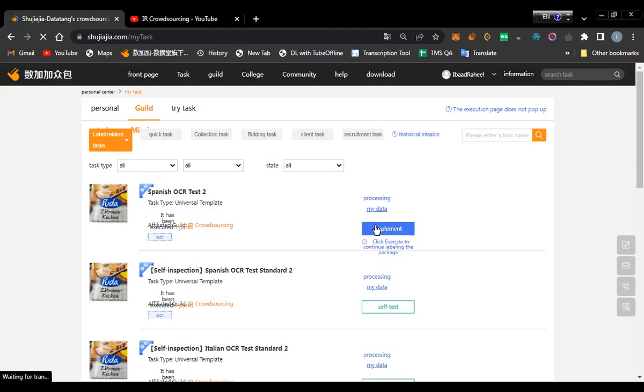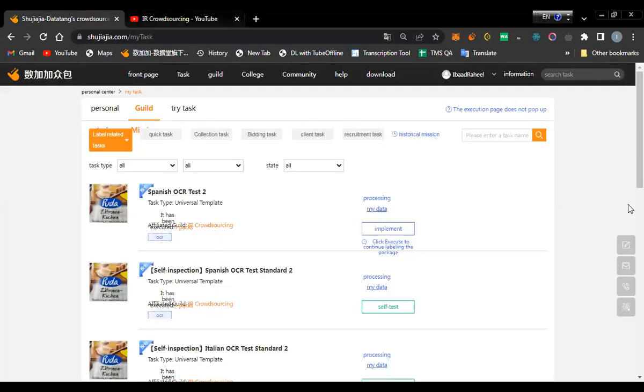You need to click on this implement button, and a new screen will open, as I have shown you previously at the start of the meeting. The transcription page will appear, and then you can start working on your task. So is anything confusing now?